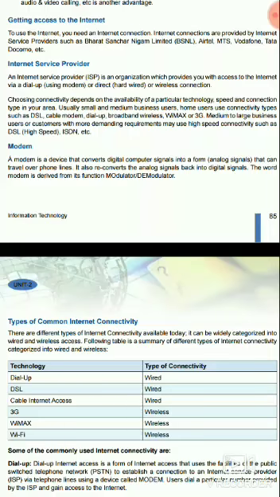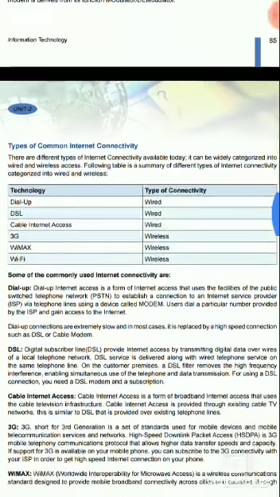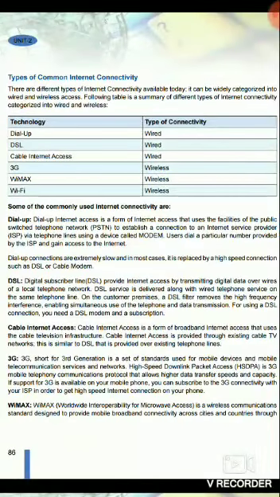Then the next topic is types of common internet connectivity. Here we can see that there are six major types of connectivity available.